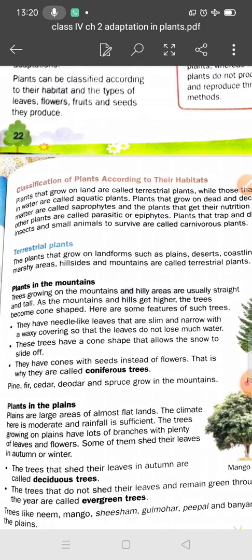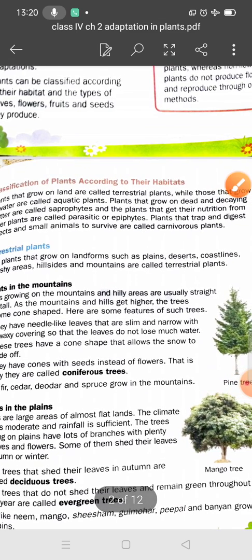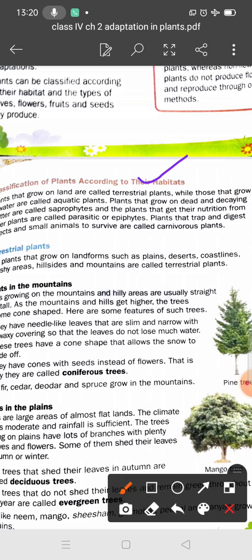So there are different types of plants. What are these, students? Terrestrial plants, aquatic plants, saprophytic, parasitic, epiphytes or carnivorous plants.